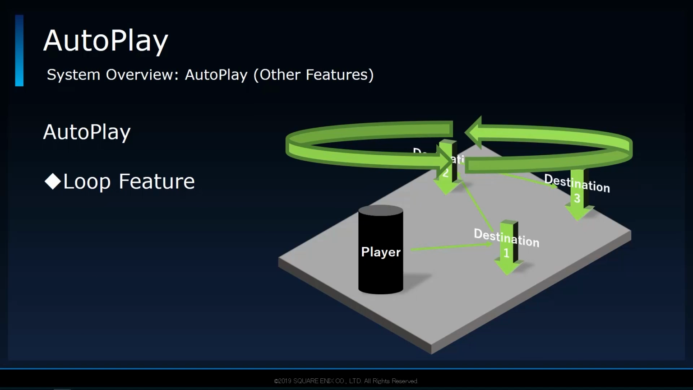There are two other features of the autoplay system. The loop system is, as its name implies, when execution of the data has finished, the system loops back to the beginning of the data and repeats it.